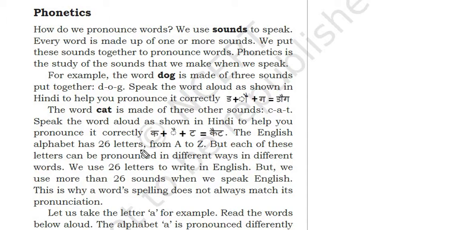Cat. The English alphabet has 26 letters from A to Z, but each of these letters can be pronounced in a different way in different words. We use 26 letters to write in English, but we use more than 26 sounds when we speak English. This is why a word's spelling does not always match its pronunciation. Understood?